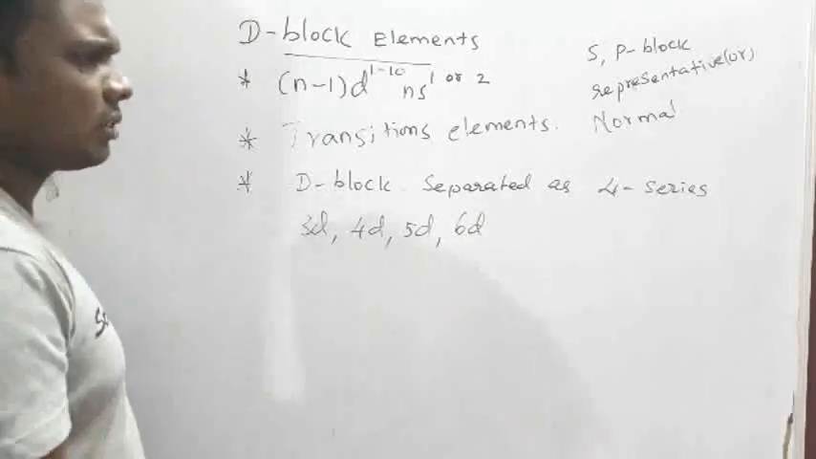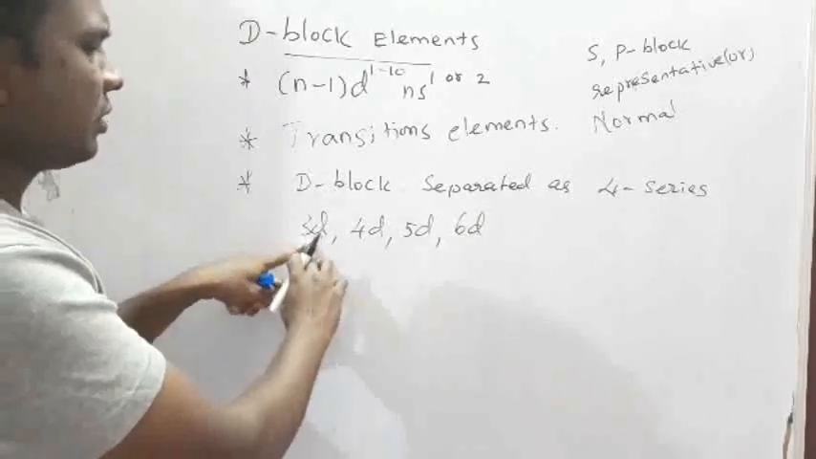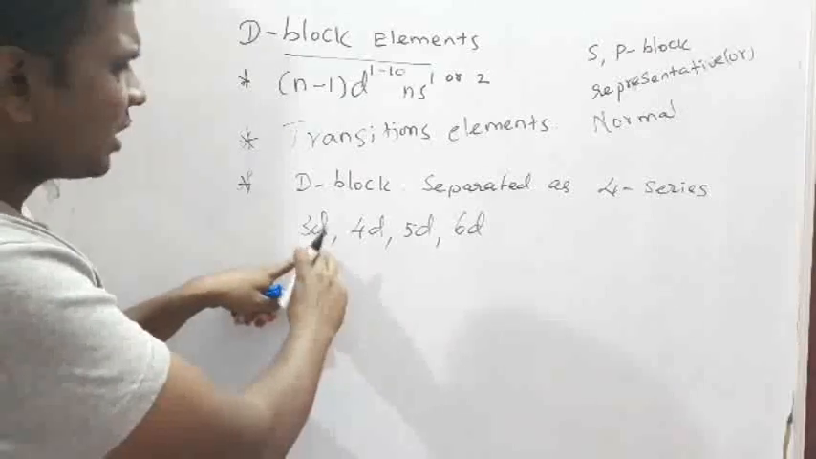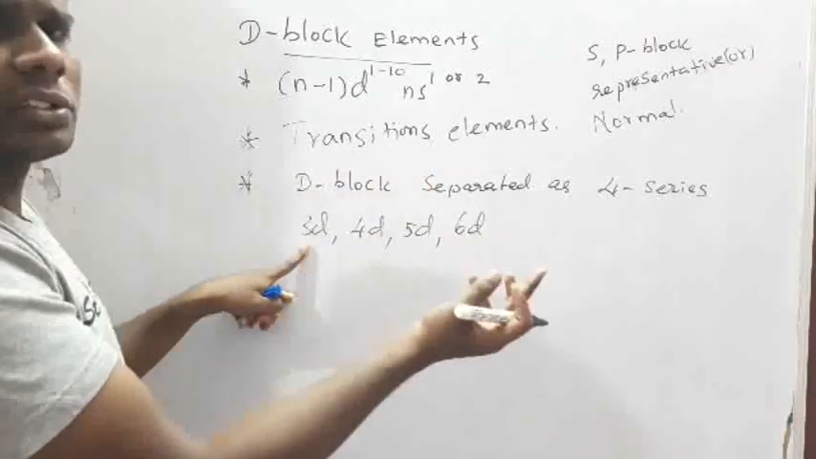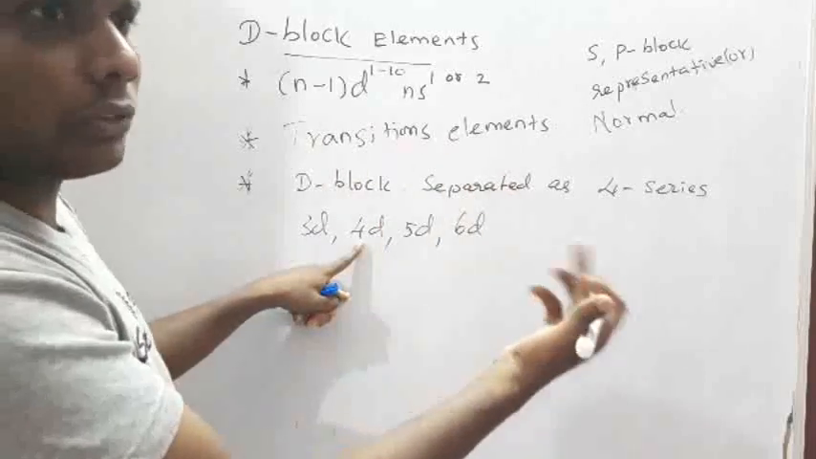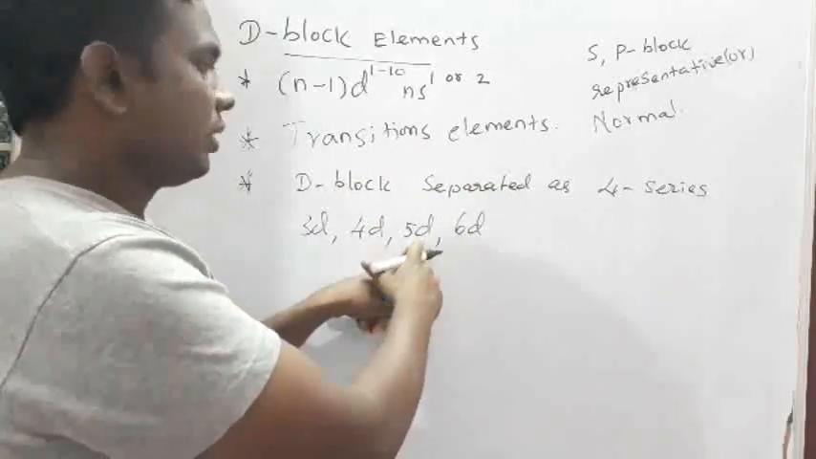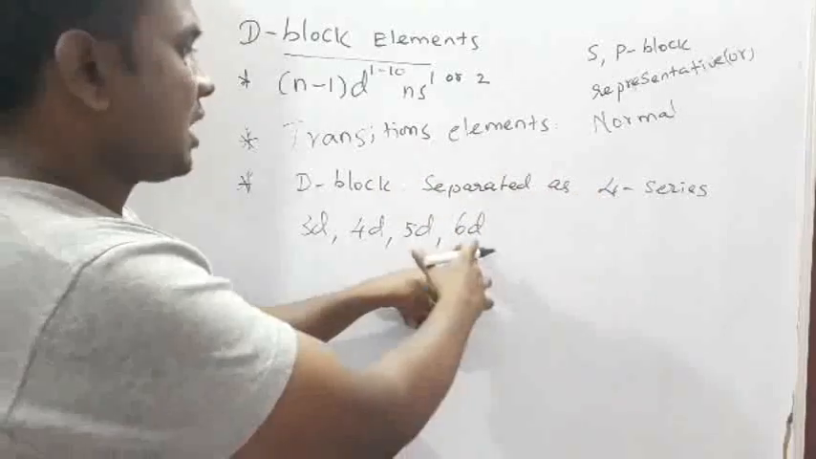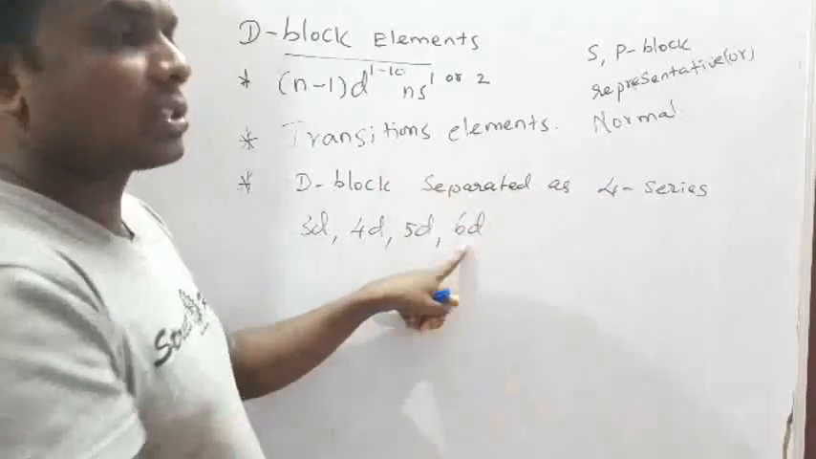Sir, why is it called a series? Because when the last electron is filled in the 3D, that is the 3D series. If the last electron is filled in 4D, the element is in the 4D series. Last electron filled in 5D means 5D series. Last electron filled in 6D means 6D series.